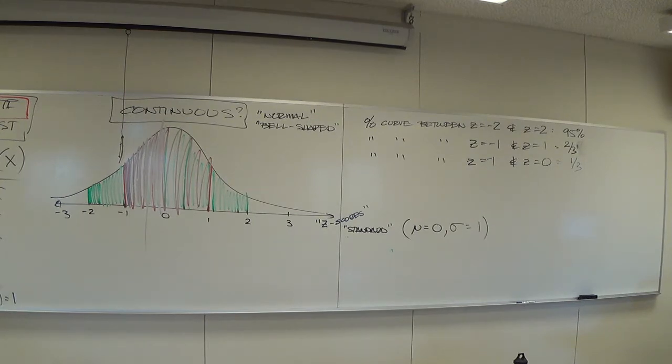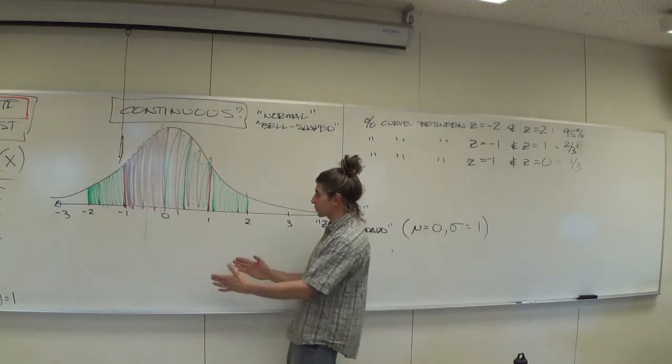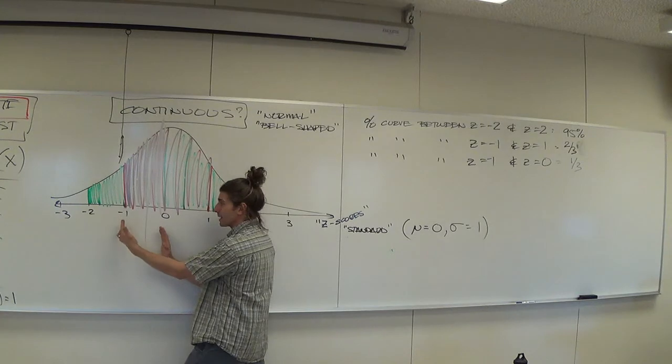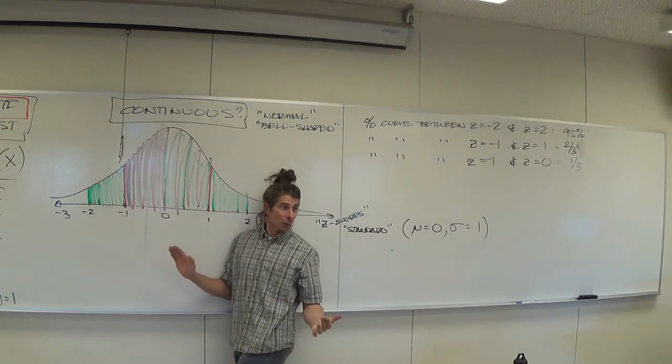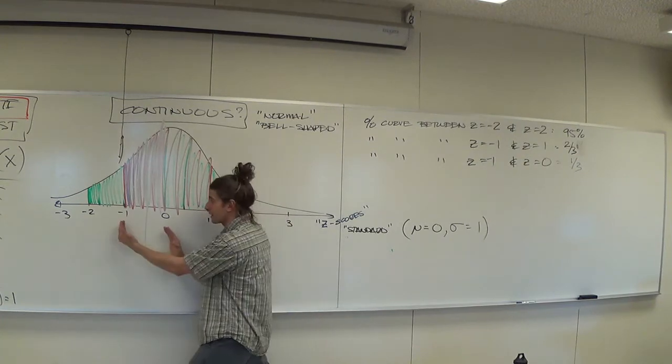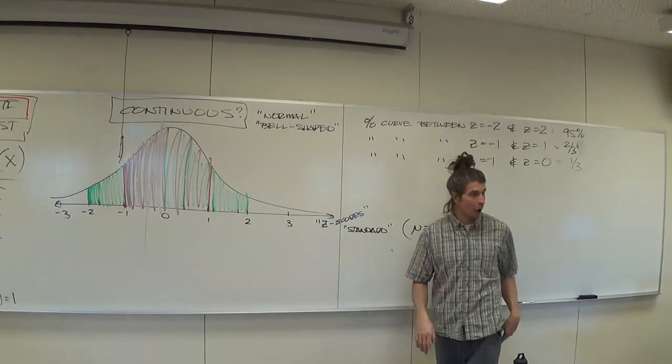Now here's the problem with this. I don't want to have you drawing this every single time. You have answered certain questions though. For example, you know now what percent of the population has IQs between 85 and 100. It's 1/3. 1/3 of the population has IQs between 85 and 100. If I was to put that green scale back on that I've since taken off.